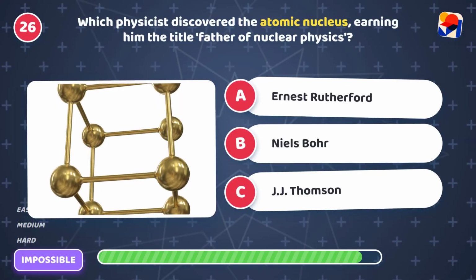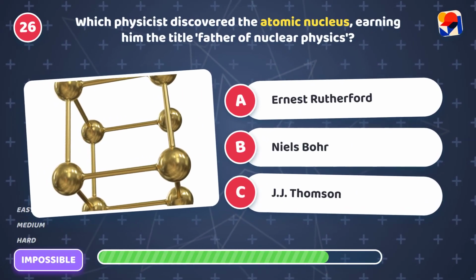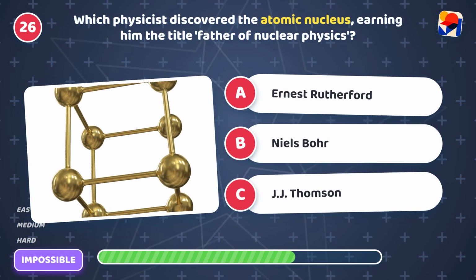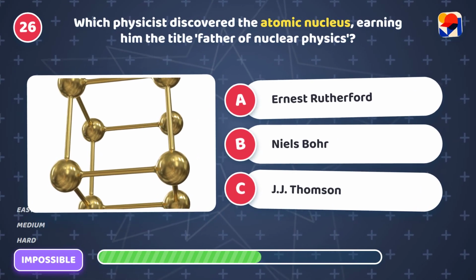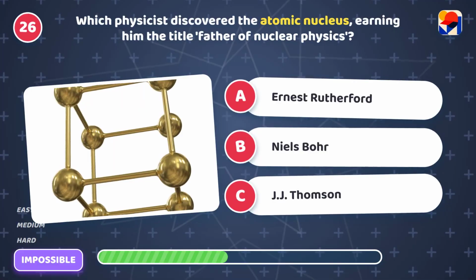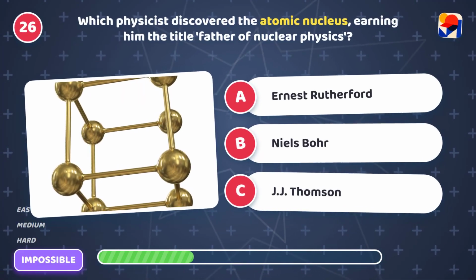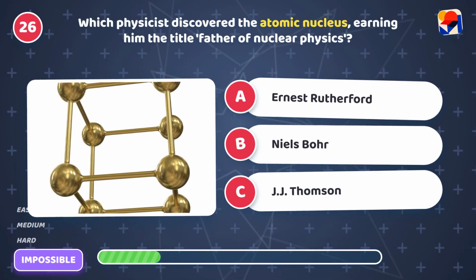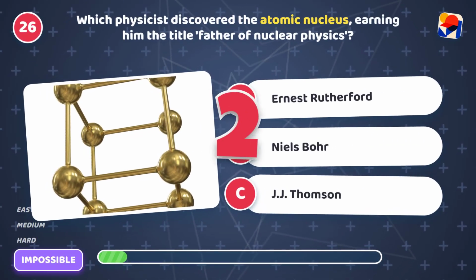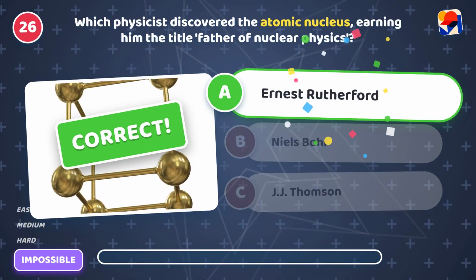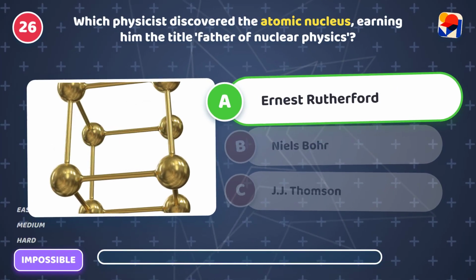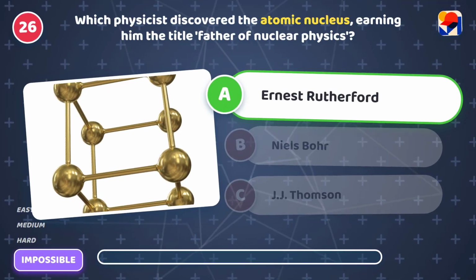Which physicist discovered the atomic nucleus, earning him the title Father of Nuclear Physics? Is it A, Ernest Rutherford, B, Niels Bohr, or C, J.J. Thomson? It's A, Ernest Rutherford. He discovered the atomic nucleus.